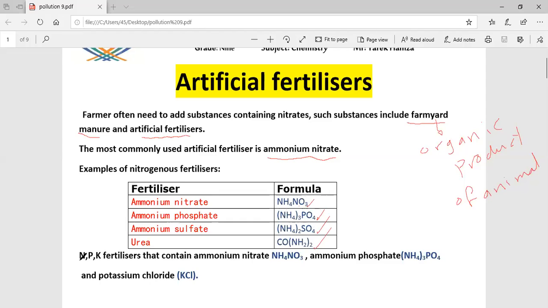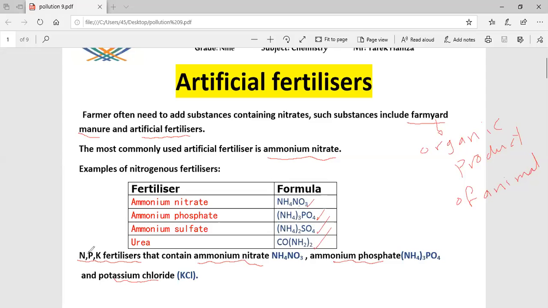There is a type of fertilizer named NPK. This fertilizer contains many compounds like ammonium nitrate, ammonium phosphate, and potassium chloride.